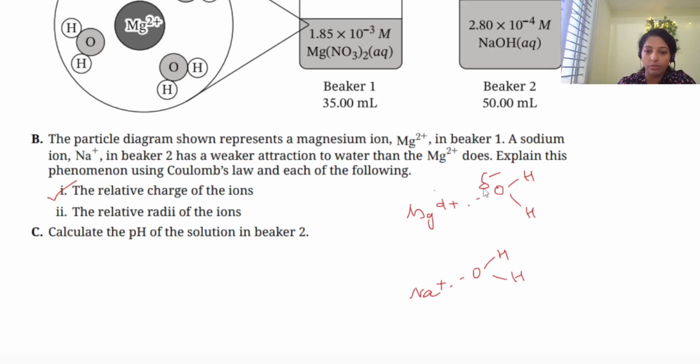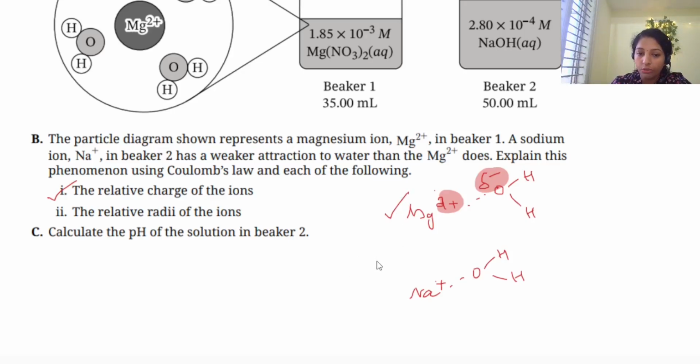These are opposite charges, 2 plus and partial negative, and opposite charges attract, following Coulomb's law. According to Coulomb's law, the higher the charge, the higher the attraction. Mg2 plus has a higher relative charge than Na plus, so the attraction is higher from the point of view of charge.